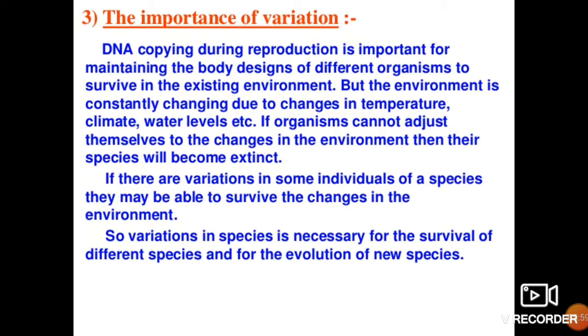They have experienced lots of environmental changes, and because of that, their DNA changed, and the changed DNA will come to us. So now we will receive somewhat changed DNA, and we'll be adapting to this environment. If there are variations in some individuals of a species, they may be able to survive the changes in the environment.